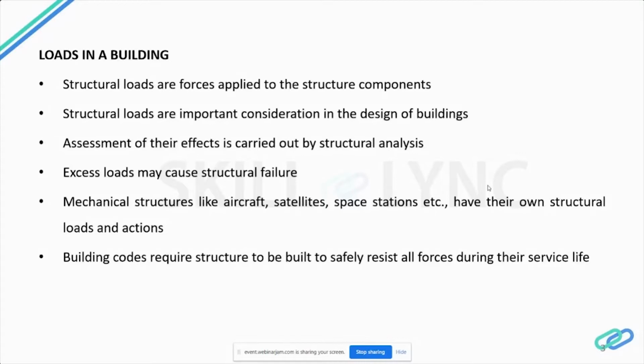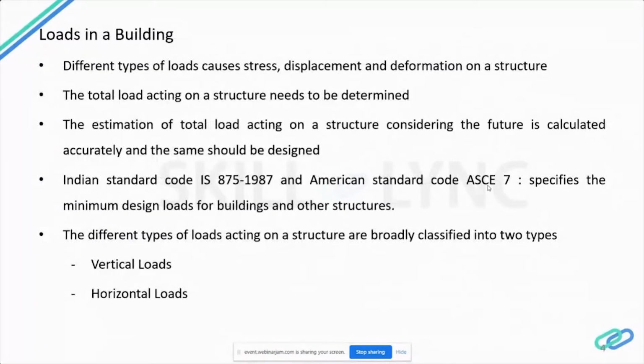So engineers often evaluate structural loads based upon the regulations and as per codal norms. We have building codes that require that structures be designed and built to safely resist all actions, and minimum loads or actions are specified in these building codes for types of structures depending upon their geographical location, usage of material, or what materials we use for construction, etc. And these structural loads are split into categories by their originating cause.